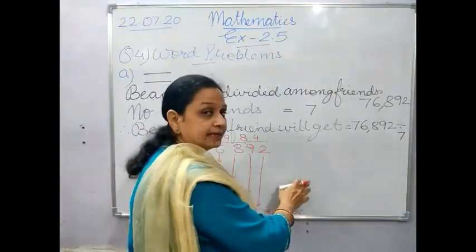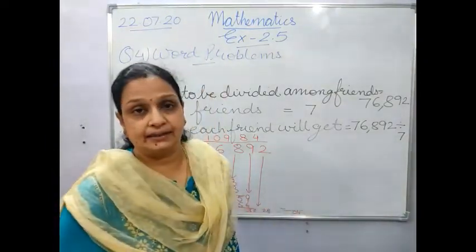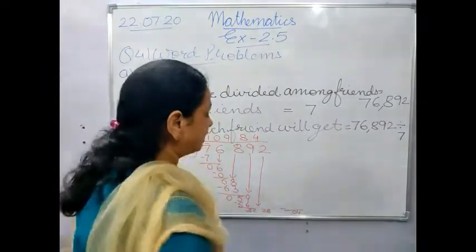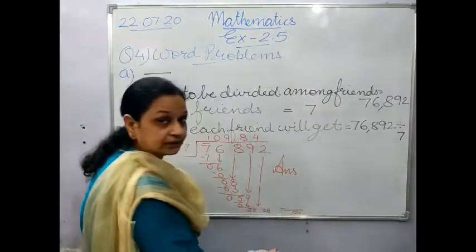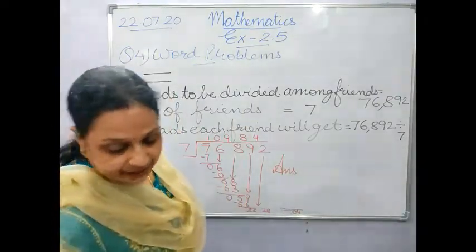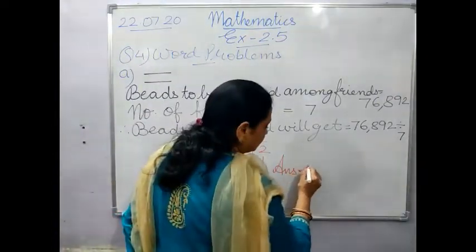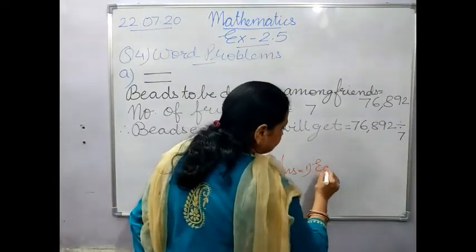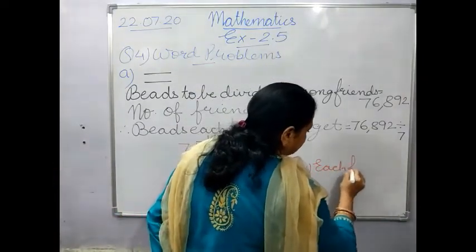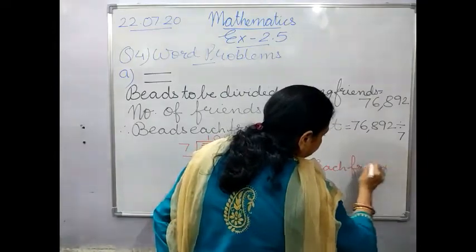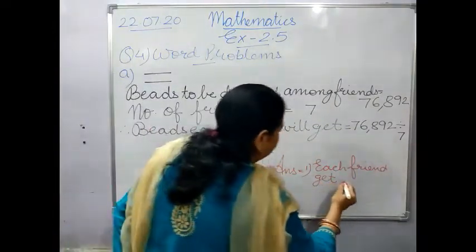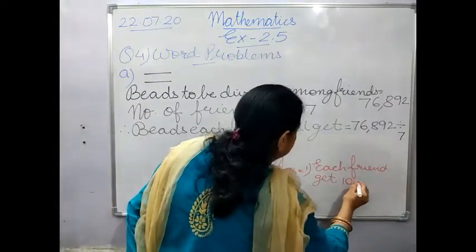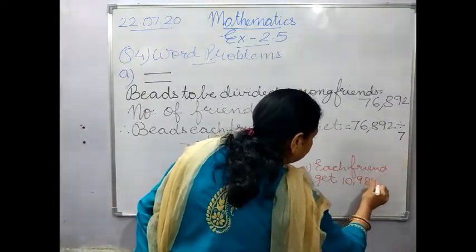इसमें हम quotient and remainder और check नहीं दिखाते हैं. Because this is a problem sum, we have to write the statement. So your final statement, which will be below this, that will be: each child gets how many beads? 10,984 beads.